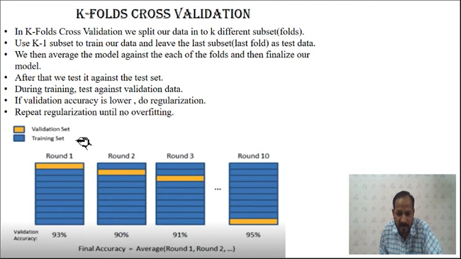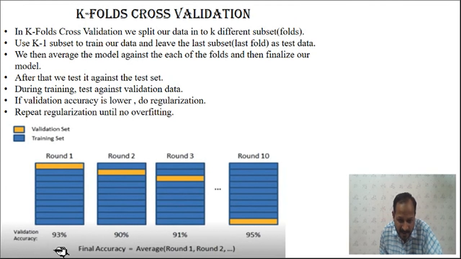Suppose you have 1000 samples, we divide them into 10 subsets, so in one set there are 100. Out of that, one set we use for validation or testing, and the remaining sets we use for training. So train the network with 9 sets, that is 900 inputs, and the 100 inputs in one set we use for validation or testing.